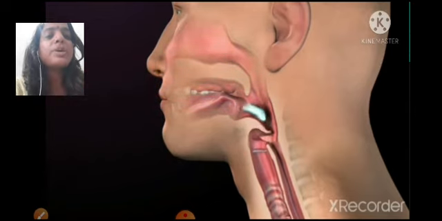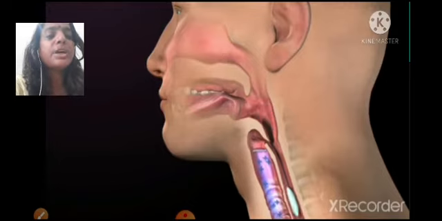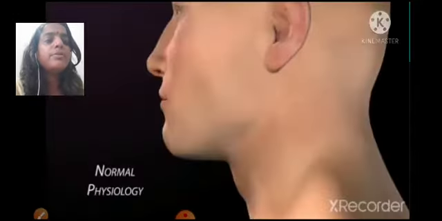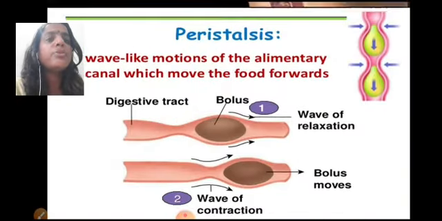So this is how it happens. Again, you can see how it is happening. The food is passing and the epiglottis is closing the windpipe. So this goes on and we cannot breathe when we are swallowing the food. This is what we conclude from this video. Moving on, this was about swallowing. So when we swallow, we cannot breathe.